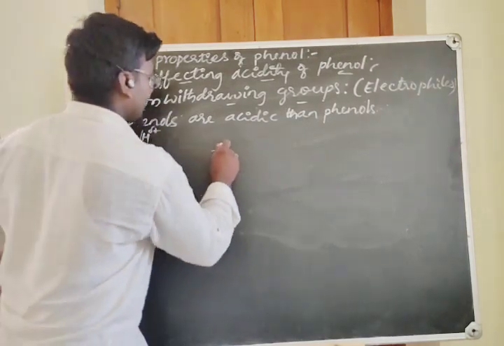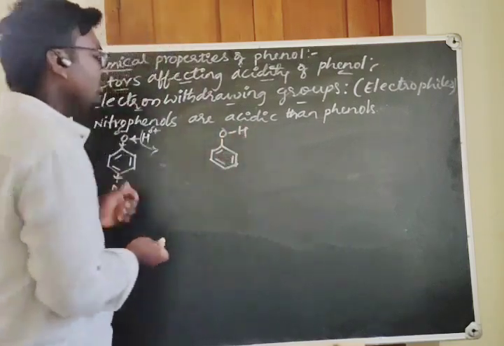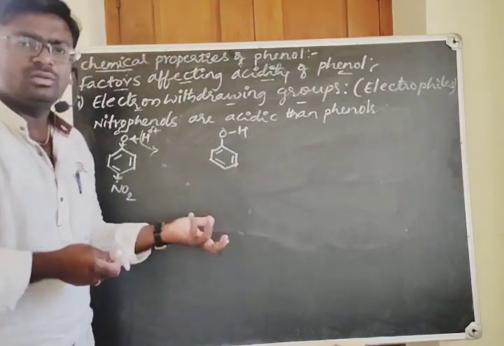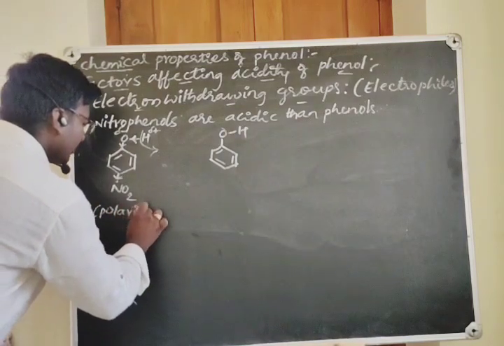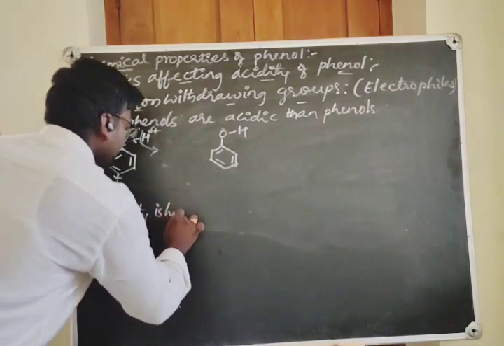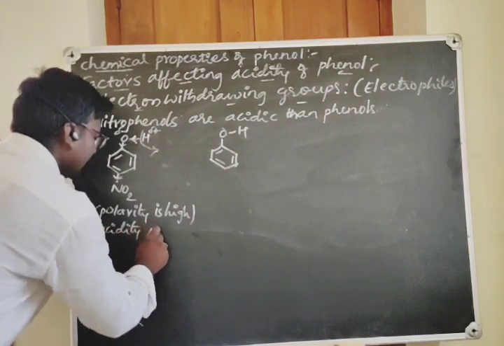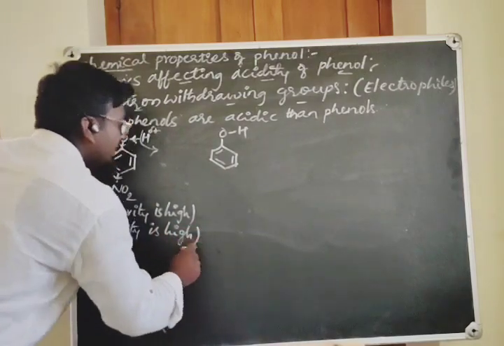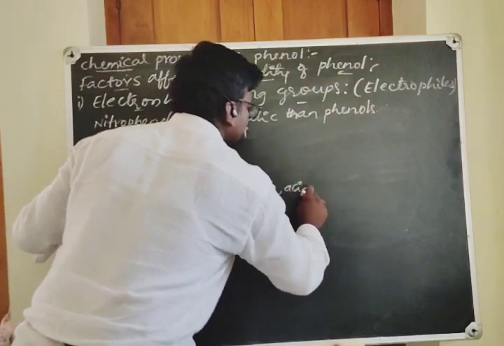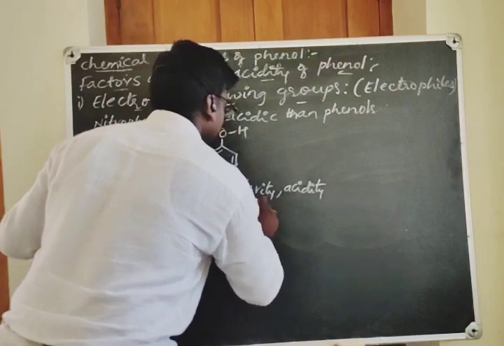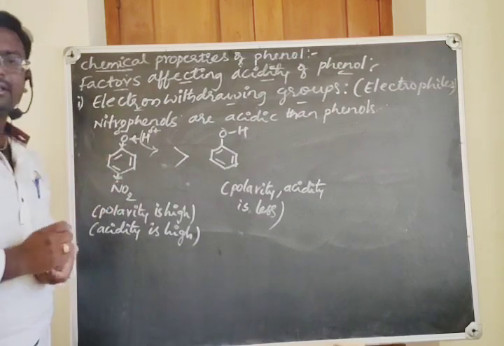Come to the phenol. Here there are no electron withdrawing groups, hence there is no such effect here. In nitrophenol, polarity is high, therefore acidity is high. Here polarity is less, and acidity is less. That is why nitrophenols are more acidic than phenols.